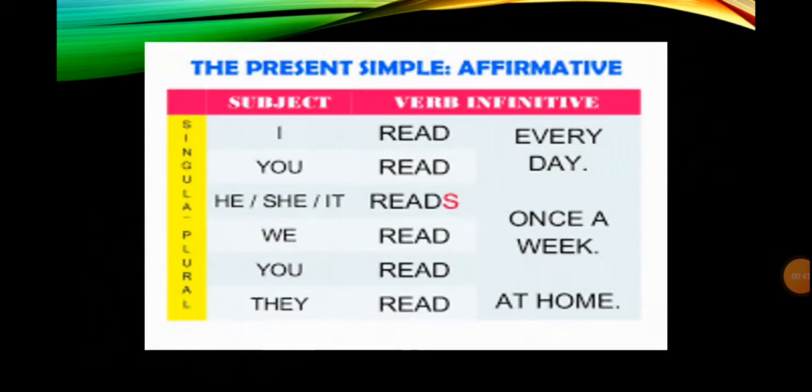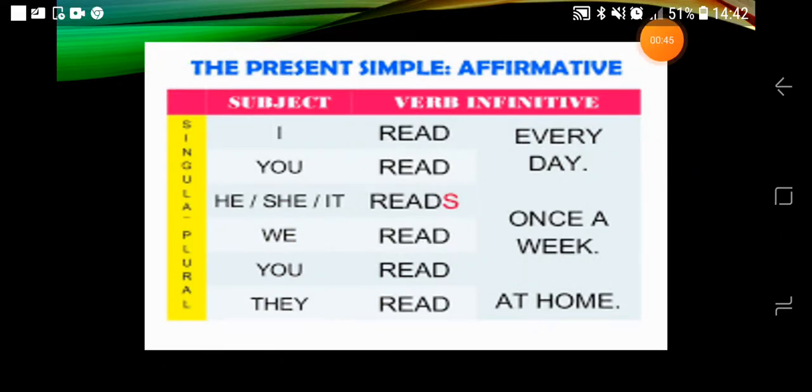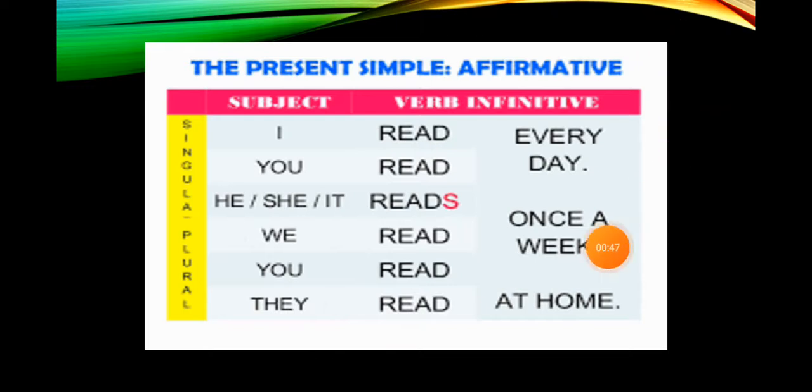All right? So, as you can see, in the present simple affirmative we use the main verb. In this case, the example is the verb read. Okay? So we have singular and plural pronouns: I, you, he, she, it, we, you, and they.